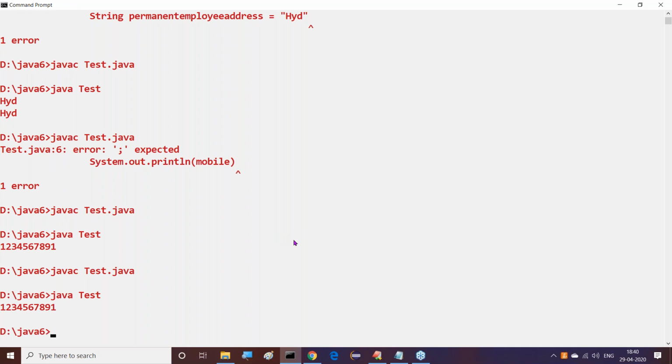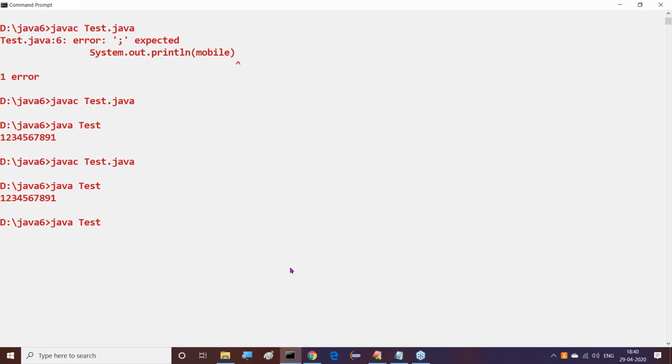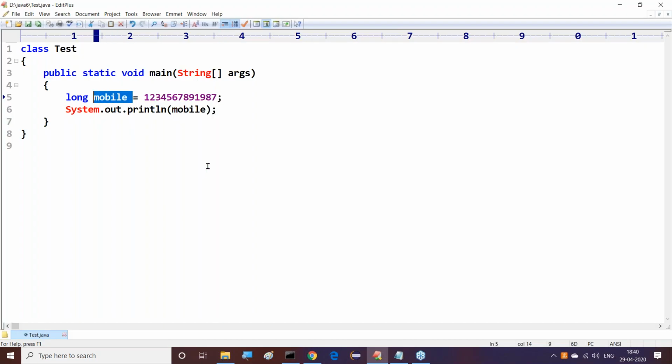No compilation error. Here also we are getting the data. Say for example, some more value here I want to provide. Definitely, sir. Here we are able to get some value. Observe this clearly. I provided some number, not only mobile number. Just forget about this. I've taken mobile as an example now, just so we can understand a number. Say for example, a long number. I've taken that.